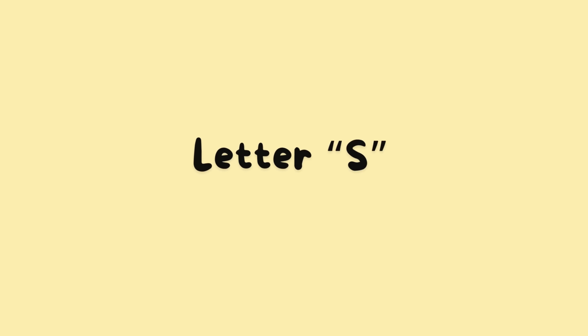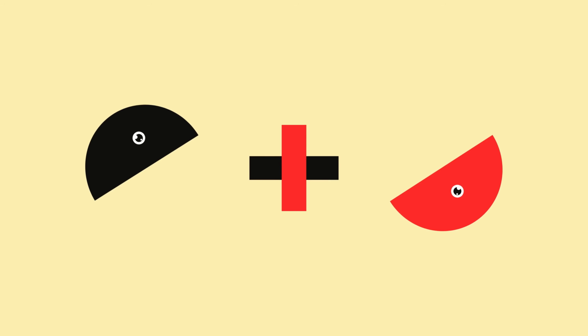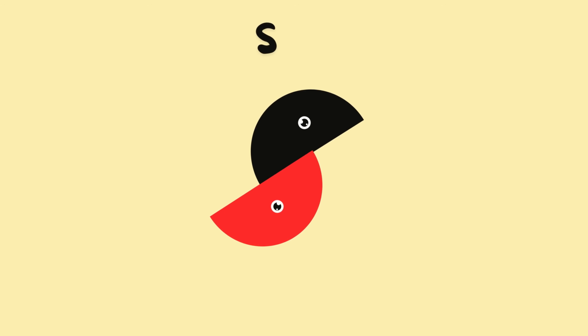Next, make the alphabet letter S. Semicircle. Plus. Semicircle. Look at the two semicircles. When we put them together, they make the letter S.